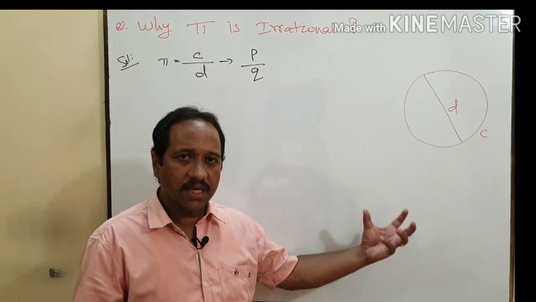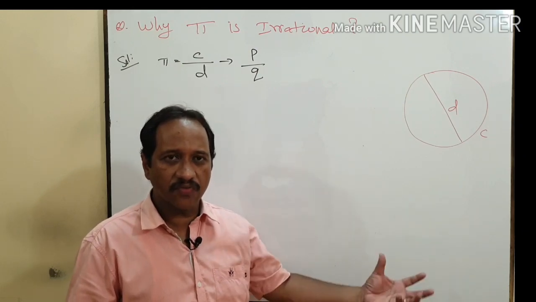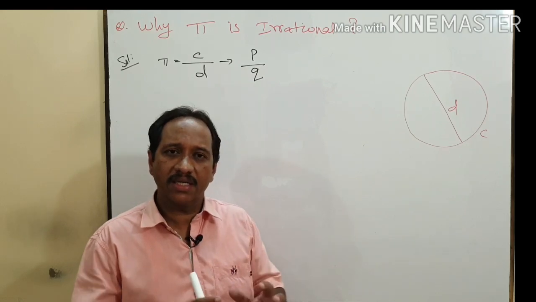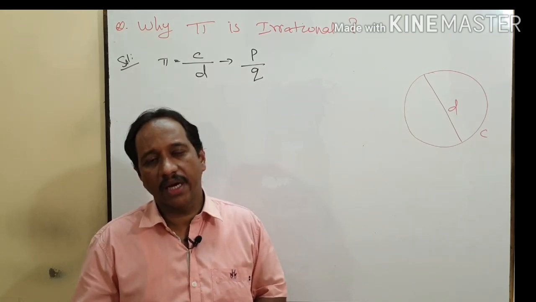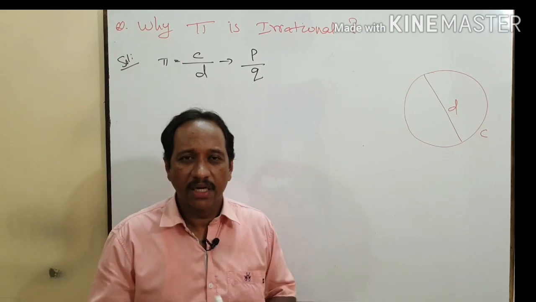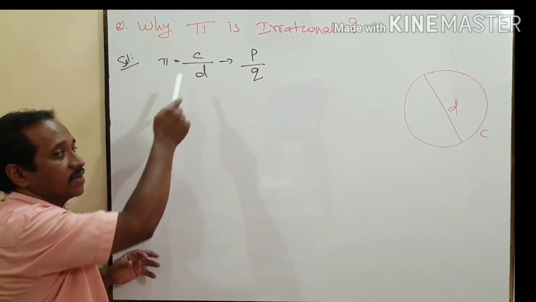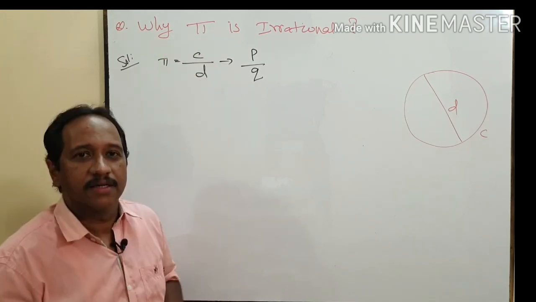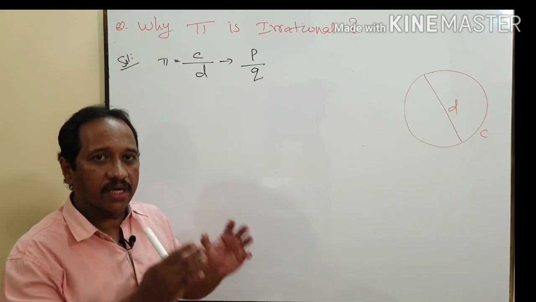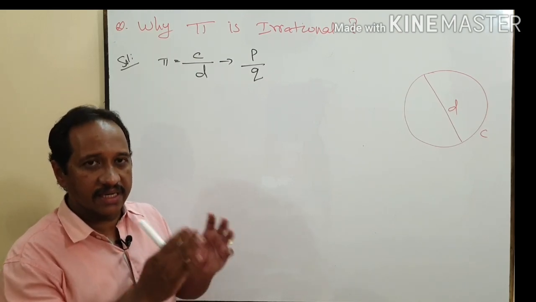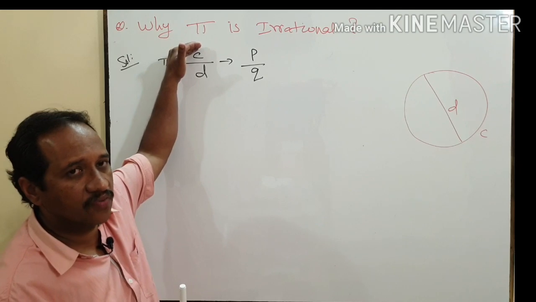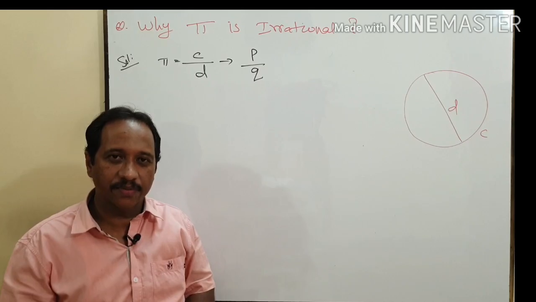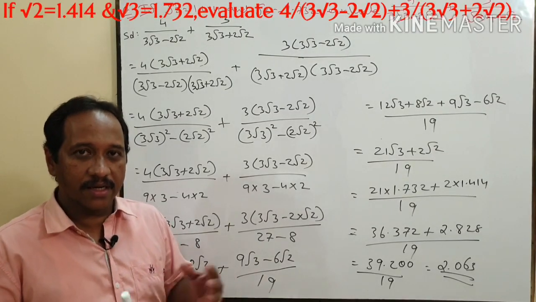If you draw any circle of any size and measure the circumference and the diameter and then divide the circumference by the diameter, you will get the decimal expansion non-terminating and non-repeating. That is why, even if the value of pi is defined as the ratio of the circumference to the diameter, it is irrational. So I hope all of you understood why pi is irrational even though it is defined as the ratio of circumference of a circle to the diameter, which appears to be in the form of p by q.